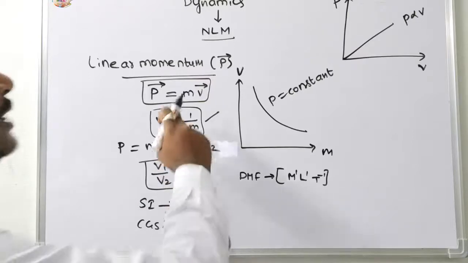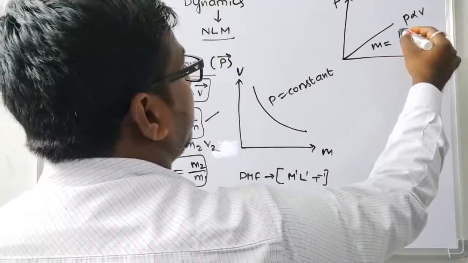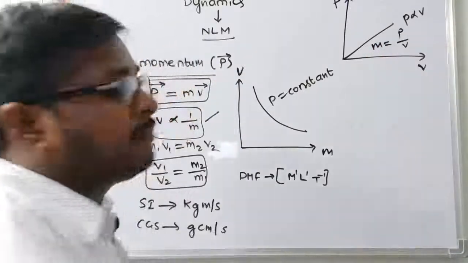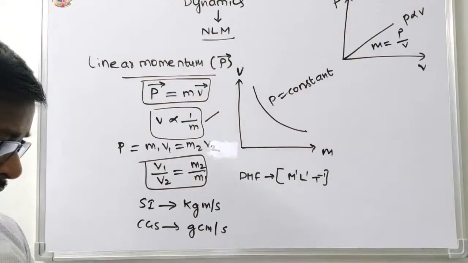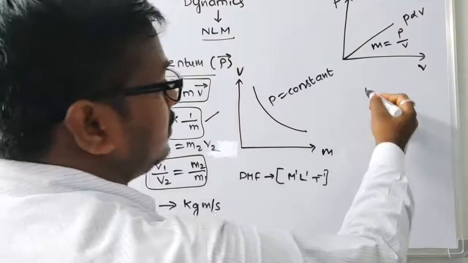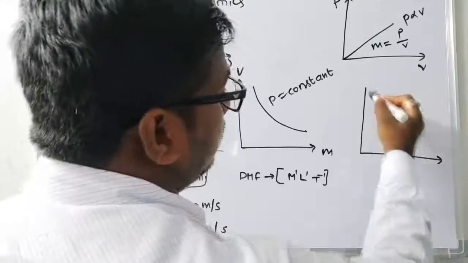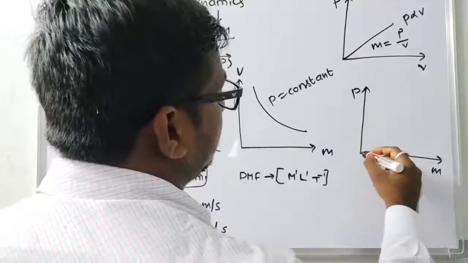Then m is equal to p by v. That is another graph, another representation. The third representation is this: P on one axis and m on the other, a straight line.